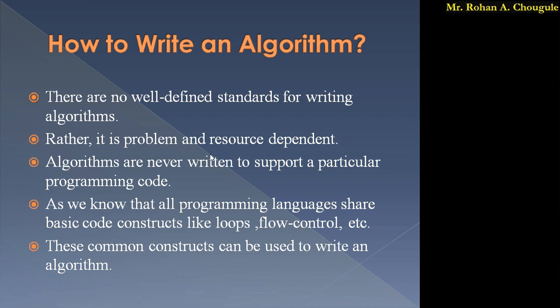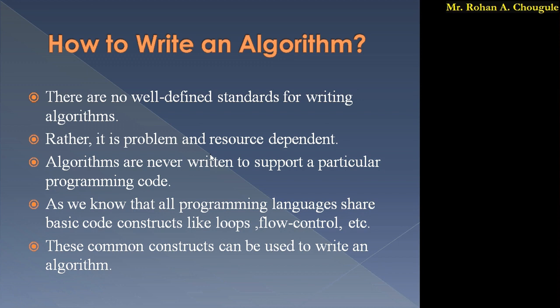Next, how to write an algorithm. Just read this and you will easily understand how to write an algorithm. There are no well-defined standards for writing an algorithm. There is no such standard that says you must write the algorithm in a certain manner. Whatever way you want, you can write your algorithm. Rather, it is problem and resource dependent. Your algorithm basically depends on the problem and the resources available.